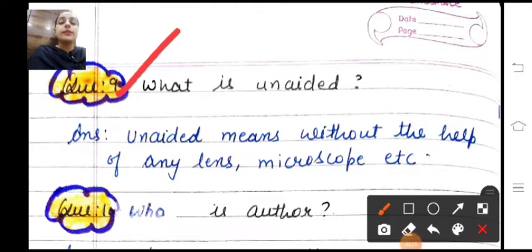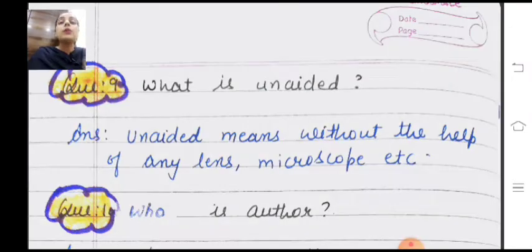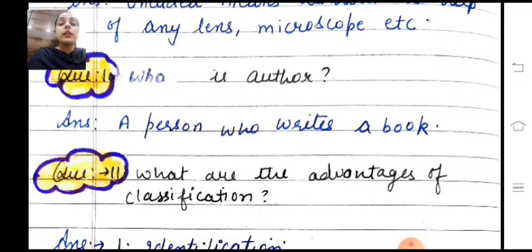What is unaided? Answer is, unaided means without the help of any lens. When we do not use any lens, it is known as unaided, means we can see it with our eyes. So the object which is visible to our naked eyes is known as unaided, without the microscope. Question number 10 is, who is author? Author कौन होता है? Author होता है जो book लिखता है. A person who writes a book.